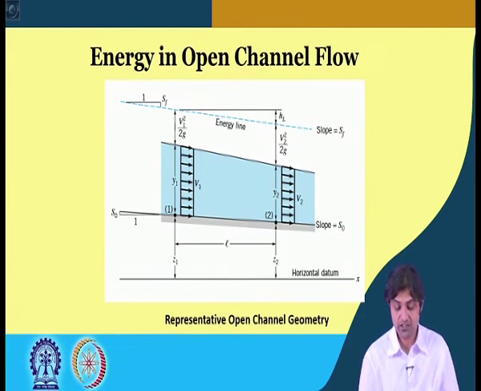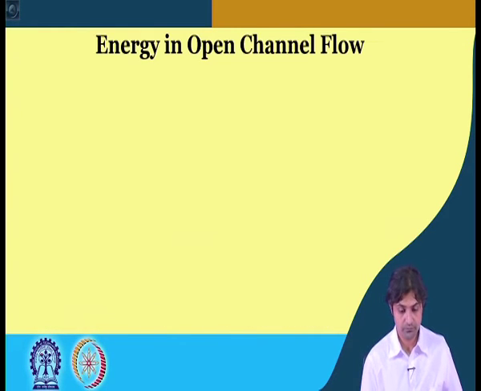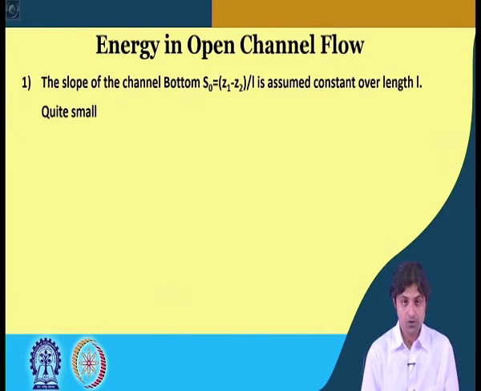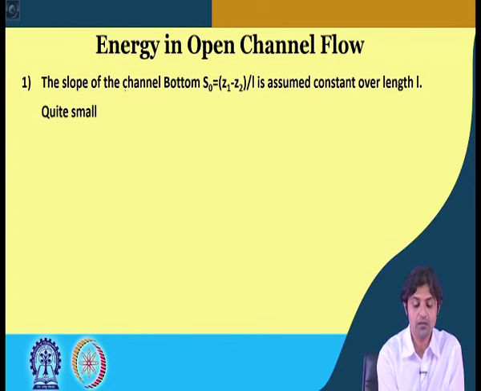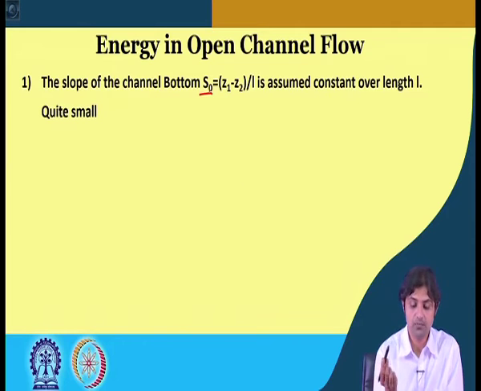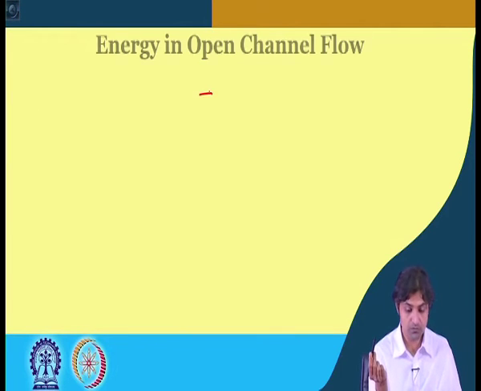So, this is actually a representative open channel geometry. Going back again, I was saying that all channels will have a small slope. So, the slope of the channel bottom S naught can be found how?